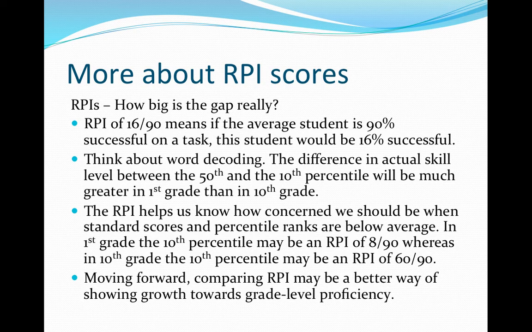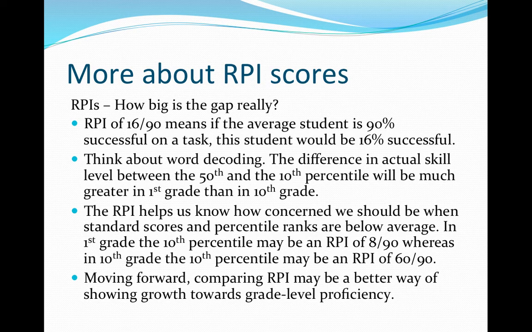Because of some statistical factors, like the fact that the shape of the distribution of the scores is different for the same test at different ages, a standard score or percentile doesn't tell us how far below the classroom work our student really is. While standard scores and percentiles tell us how many students in the norm sample are worse off than our student, the RPI tells us where our student is in relation to grade level expectations.